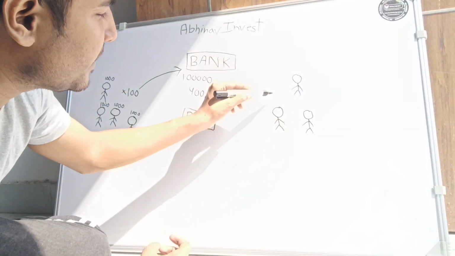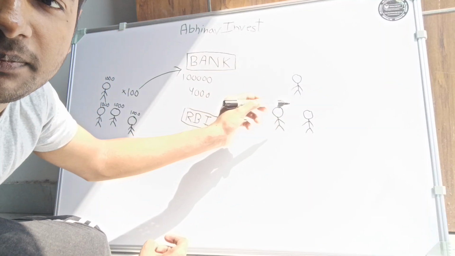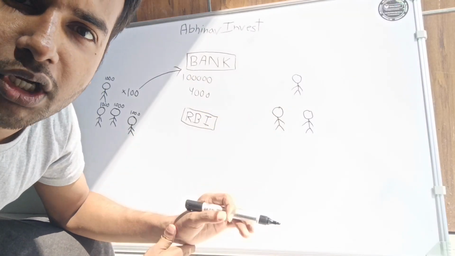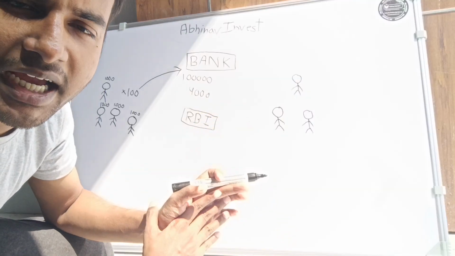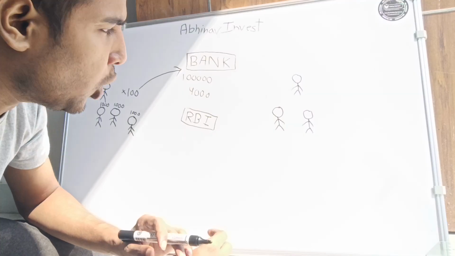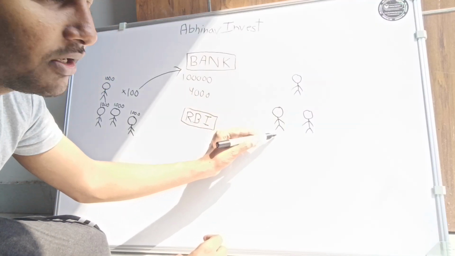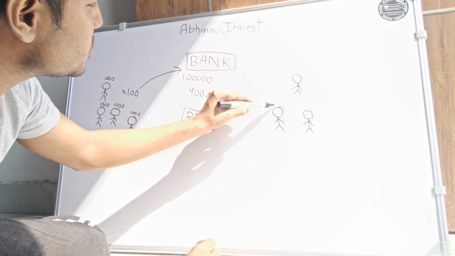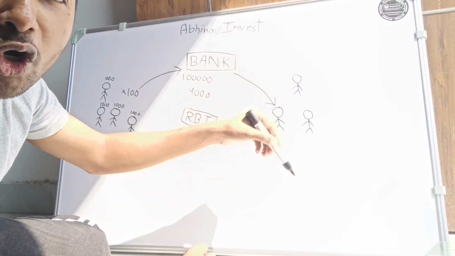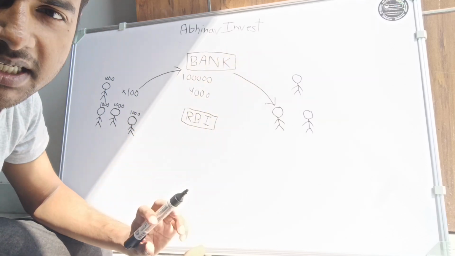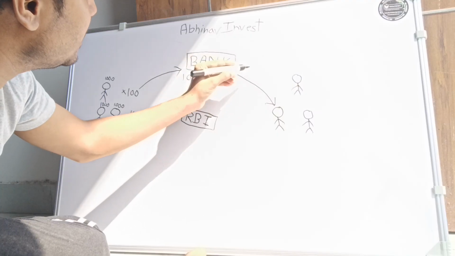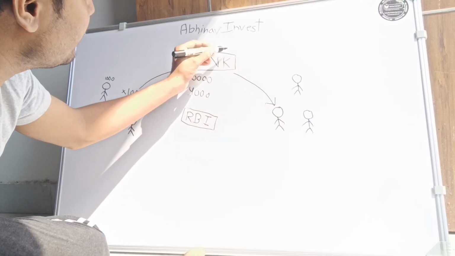Let's say there is a person, a company or anyone who needs money. I am going to take the example of a farmer. You can take any kind of example that you want, but I am taking the example of a farmer. Let's say this person is a farmer, and this person gets some money from the bank. Even though all of these people are getting money, I am taking the example of a farmer. So how much money can the bank give? The bank can give 96,000. Now please see here very carefully.